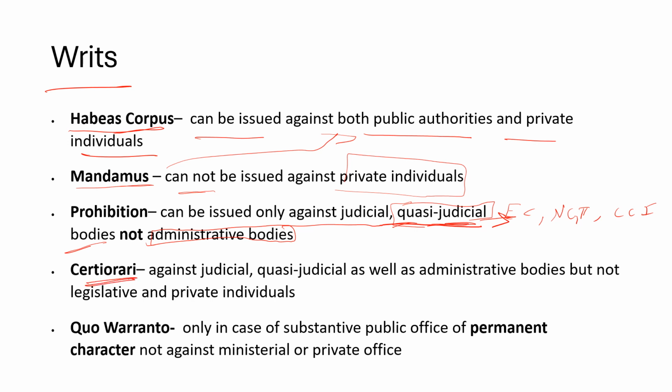Then certiorari, right? It's against judicial, quasi-judicial, as well as administrative bodies. This is the difference between prohibition and certiorari. But not for legislative bodies and private individuals. So see the difference between these two. It's very close.